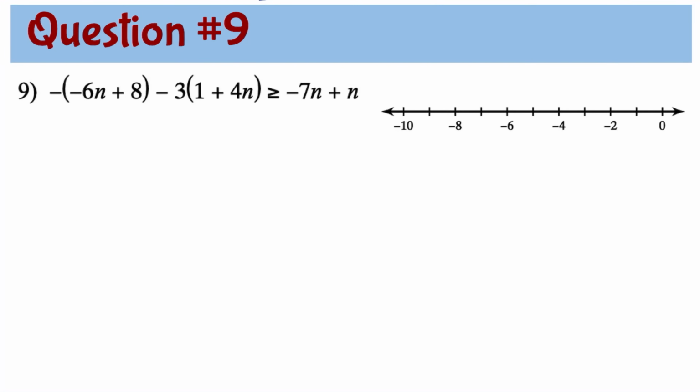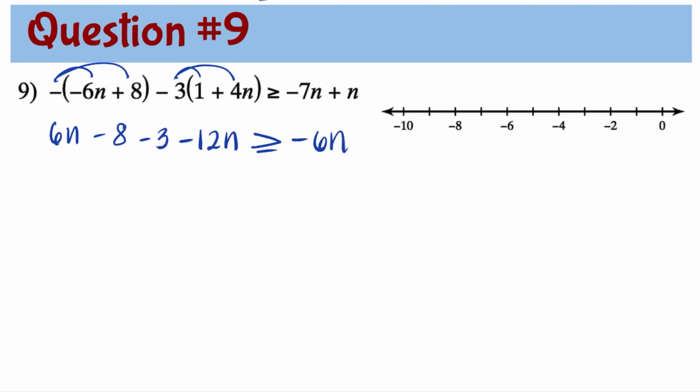Question number 9. Negative times the quantity negative 6n plus 8 minus 3 times the quantity 1 plus 4n greater than or equal to negative 7n plus n. Let's simplify both sides of the inequality first. Distributing the negative, we have positive 6n minus 8. Now we need to distribute the negative 3. We have minus 3 minus 12n. And the right side, negative 7n plus n is negative 6n.